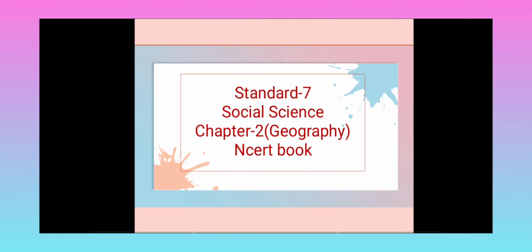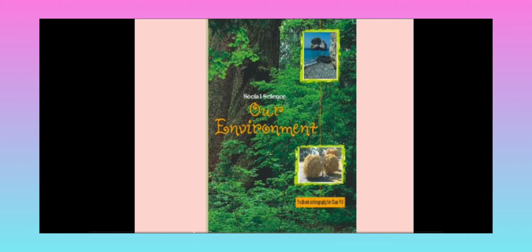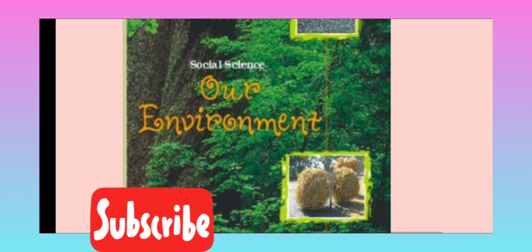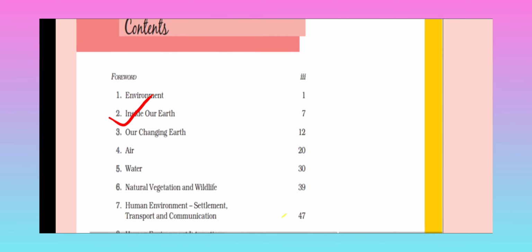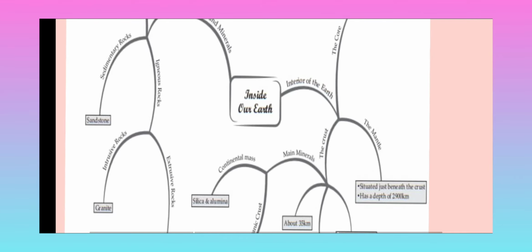Today we will see the quick recap of Chapter 2, Standard 7, Social Science, Geography NCERT book. The book name is Our Environment. The name of the chapter is Inside Our Earth. First we will see the mind map. In the mind map, the first topic is the interior of the earth.